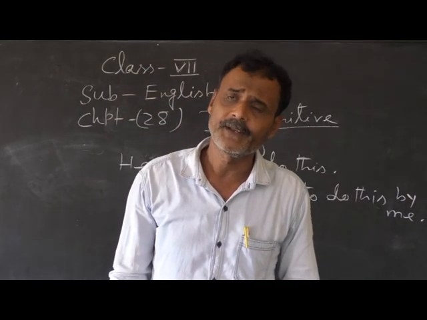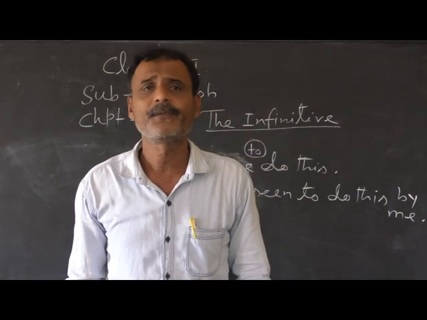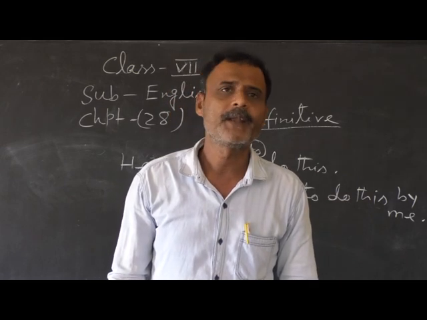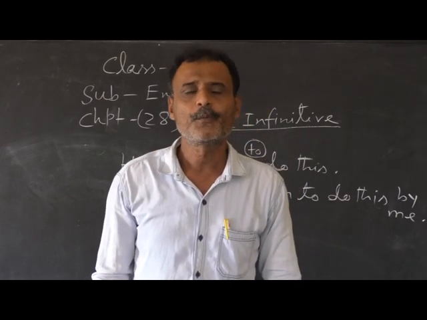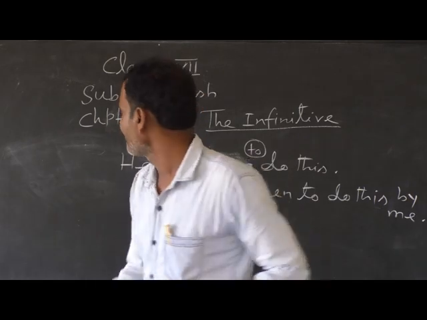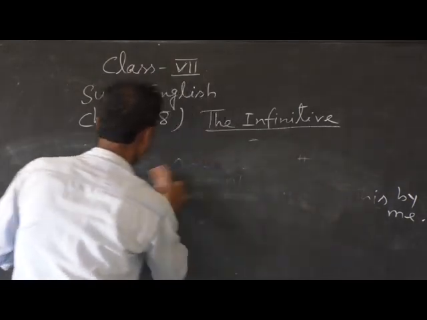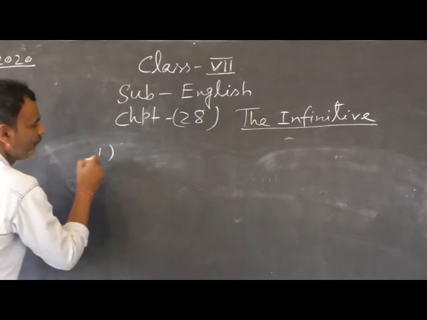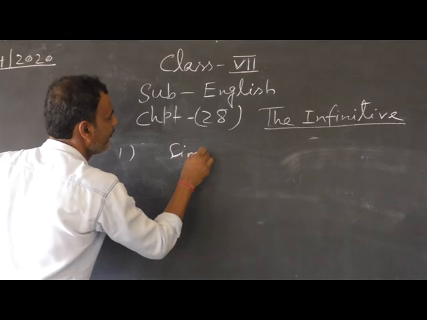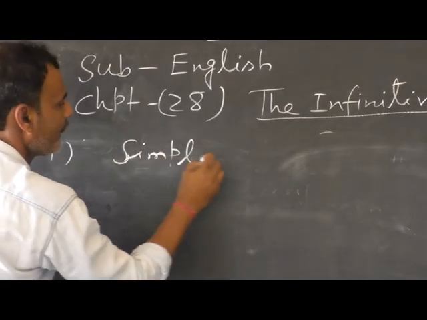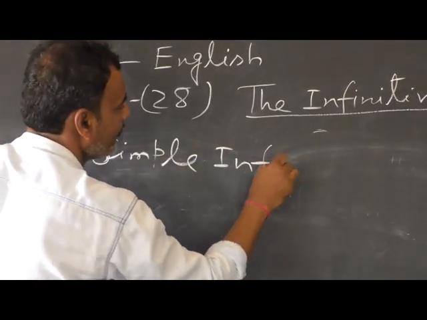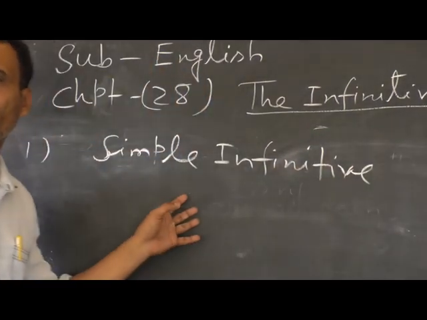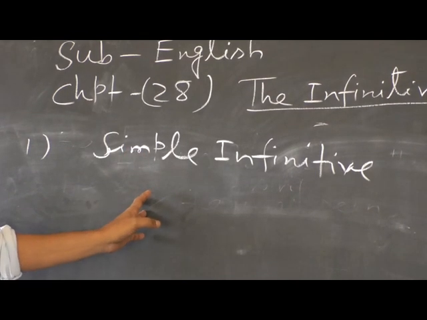Now, about the infinitive and its kinds. According to the best grammarians, infinitives are of three different kinds. Number one, I am writing on the blackboard one by one: simple infinitive, also known as noun infinitive.